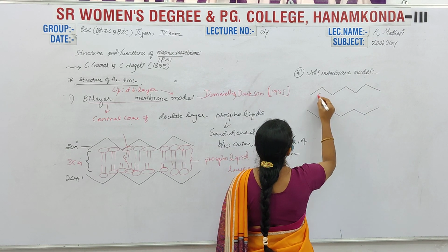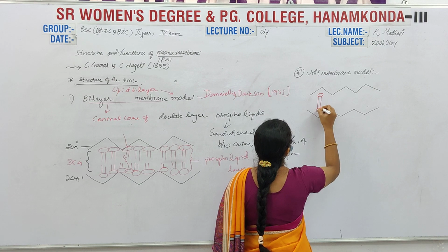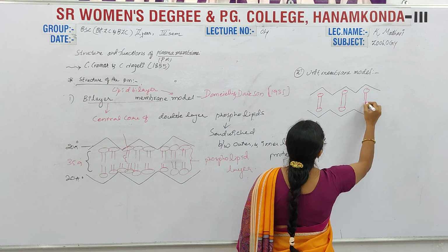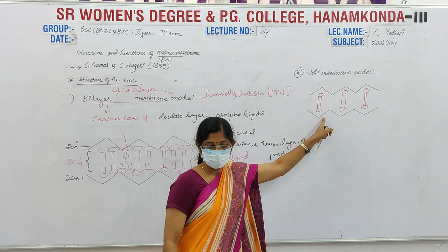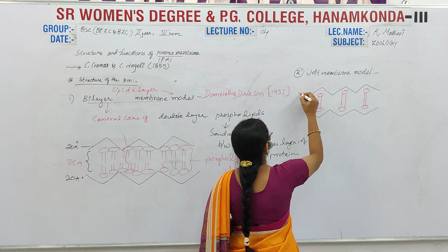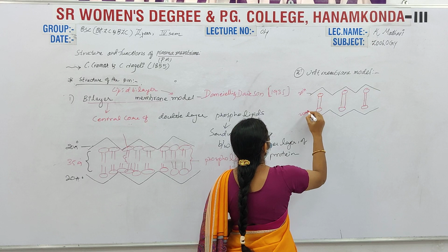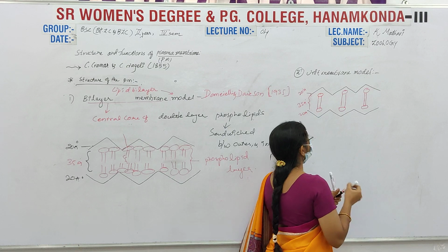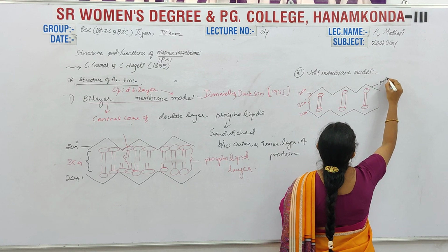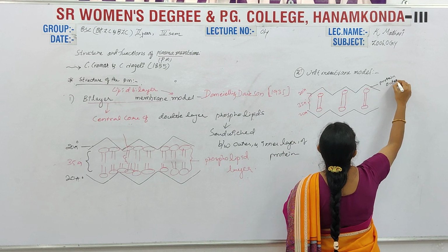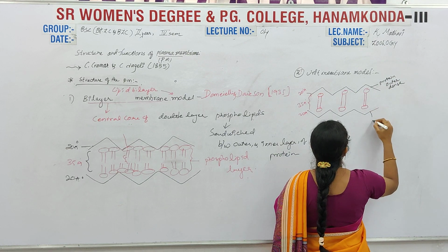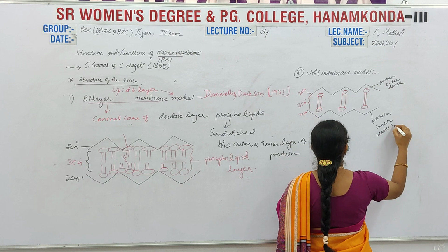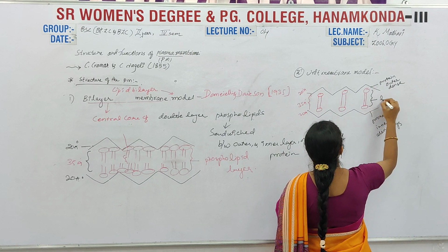Here the phospholipids are fused to form a single middle layer. Again 20, 35, and 75. This is the protein outer dense layer, and here the protein inner dense layer.